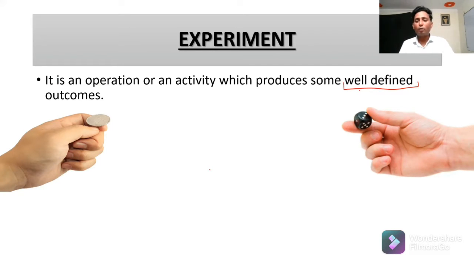Now I will try to make you understand. When we toss a coin, you will get certain outcomes, head or tail. You will not get 1 or 2 or 3 in tossing a coin. Similarly, if we roll a die, you will get 1, 2, 3, 4, 5, 6, not 7, and not head or tail. So these two experiments give you well-defined outcomes. Hopefully you have come to know the meaning of well-defined. So come to the next point.